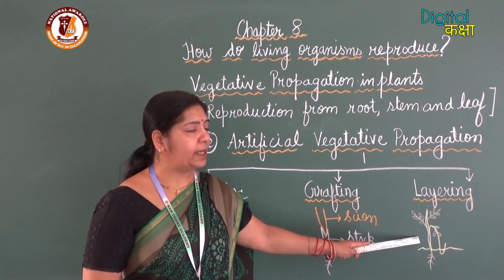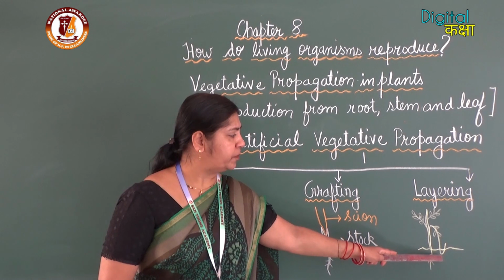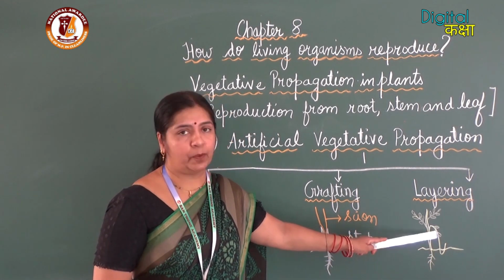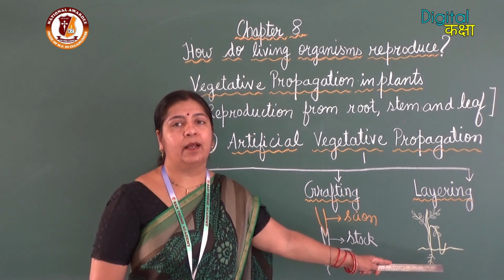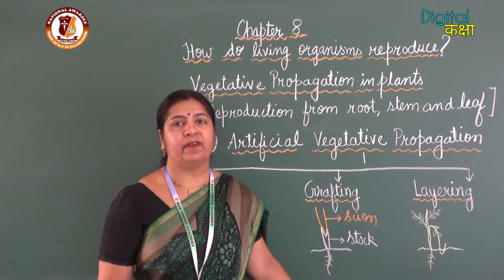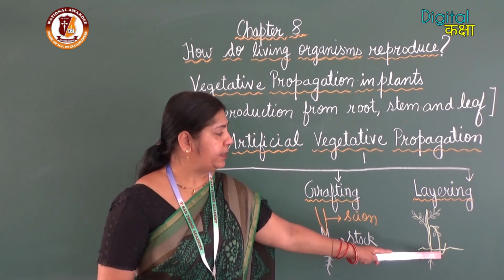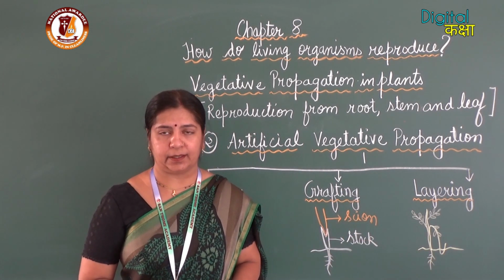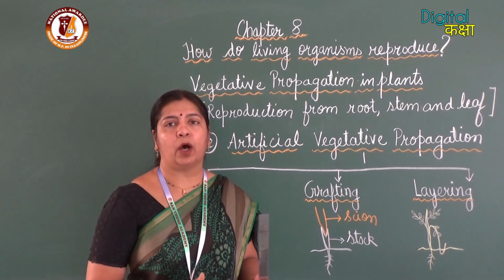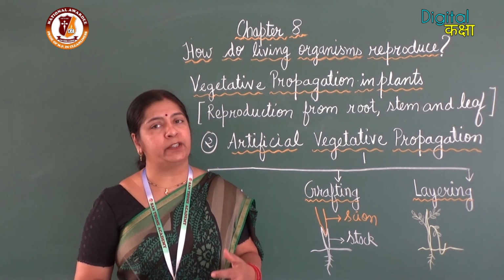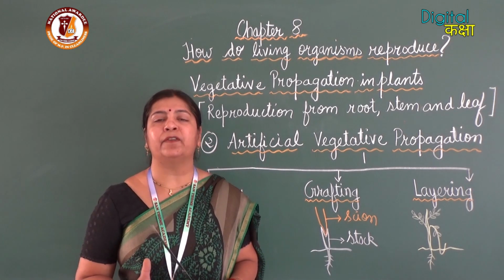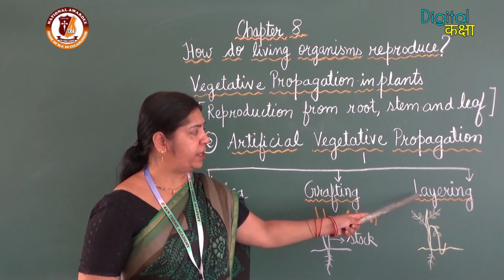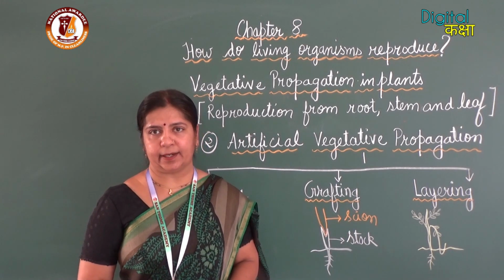So from one single plant, a new offspring is developed by bending the branch under the soil. In this area it will develop roots and the tip will start growing and develop into a new plant. This is the method of ground layering, which is very useful in plants with flexible branches. Second method of layering is the air layering.